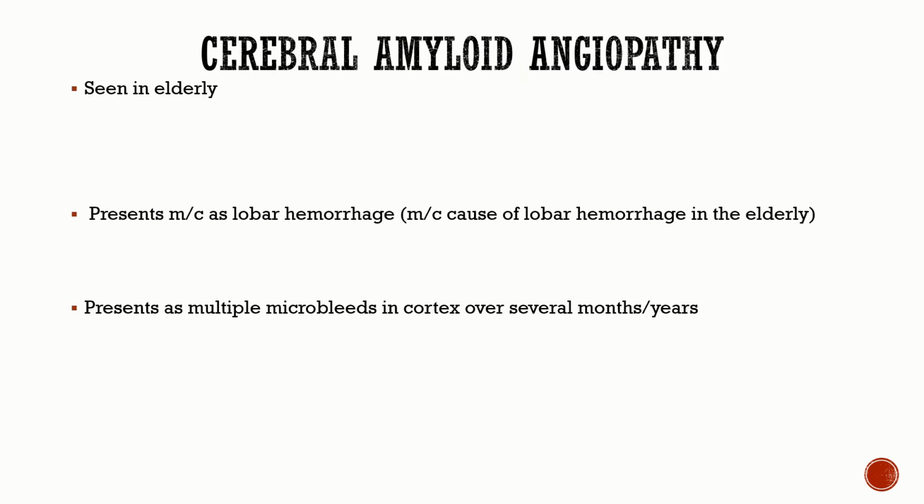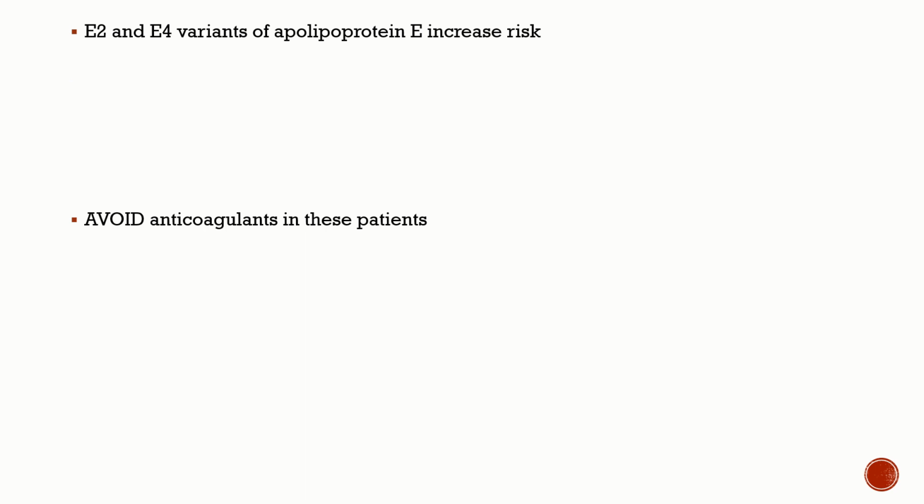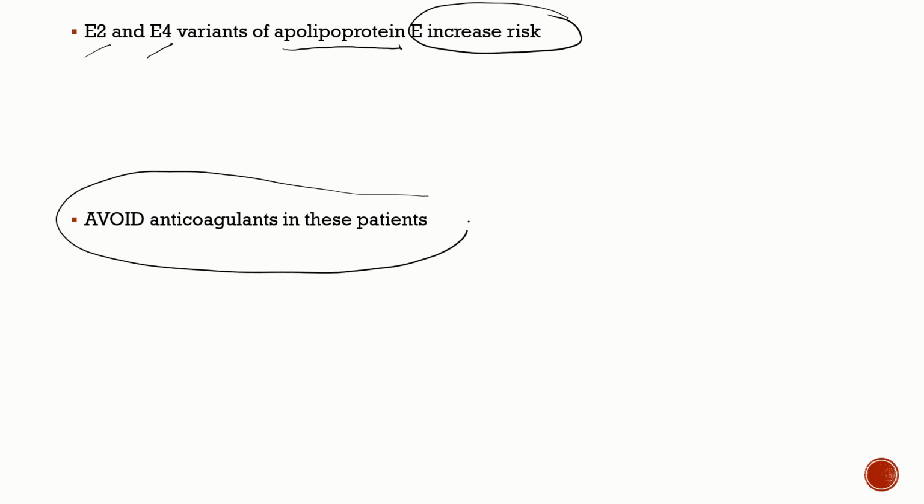Now coming to cerebral amyloid angiopathy. As I discussed earlier, it's seen in elderly patients and it is the most common cause of lobar hemorrhage in the elderly. Basically, there is amyloid deposition in the blood vessels. The patient is going to present with multiple microbleeds in the cortex which accumulate over several months to years. The E4 and E2 variants of the apolipoprotein E gene increase the risk of lobar hemorrhage due to cerebral amyloid angiopathy. And remember, you should always avoid anticoagulants in these patients.